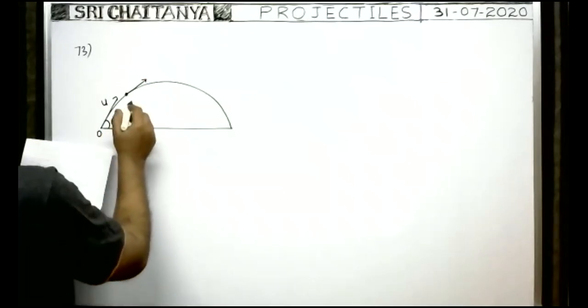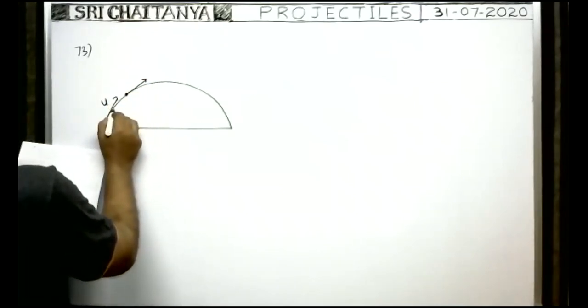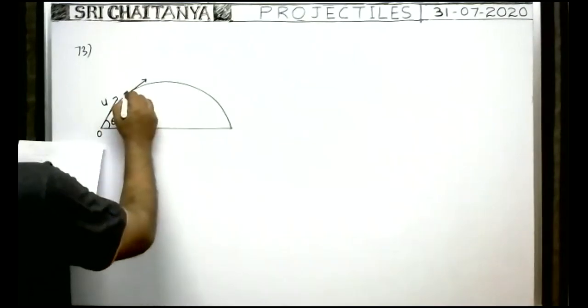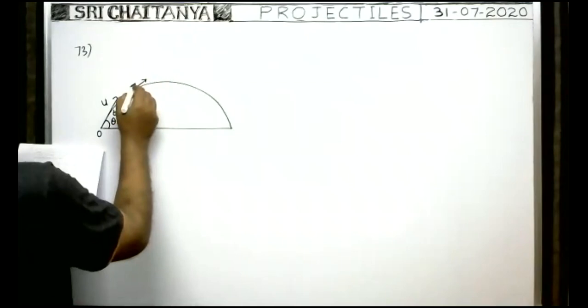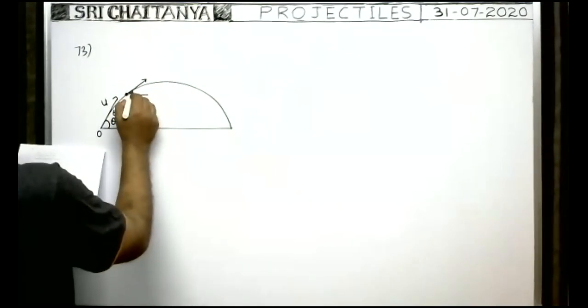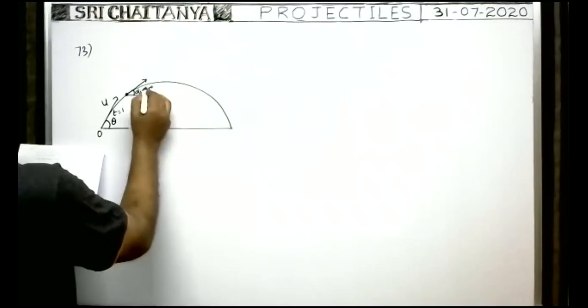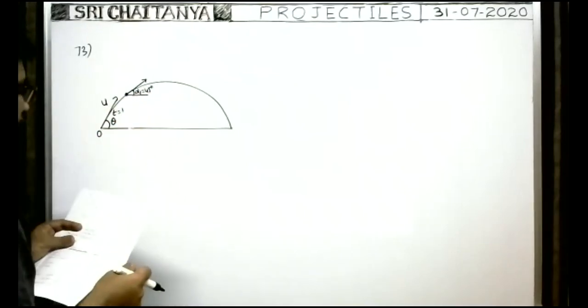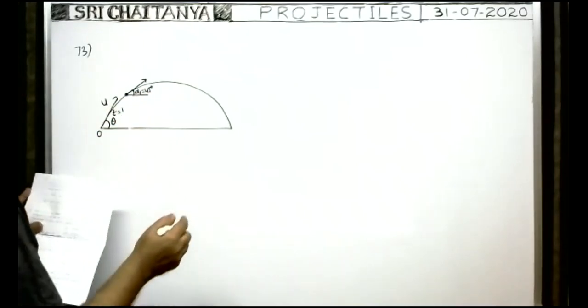Okay. Now, after 1 second, t is equal to 1 second, the velocity direction of the projectile makes an angle of 45 degree to horizontal. So alpha 1 is equal to 45 degree. It is given. After another 3 seconds, it is traveling horizontally.